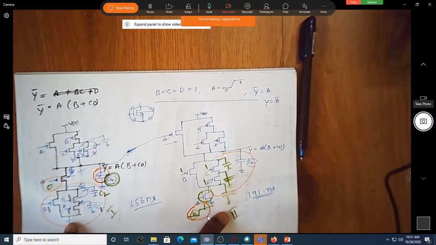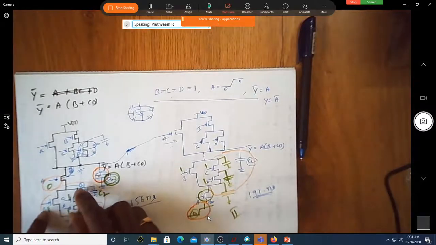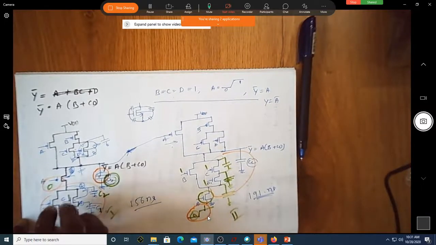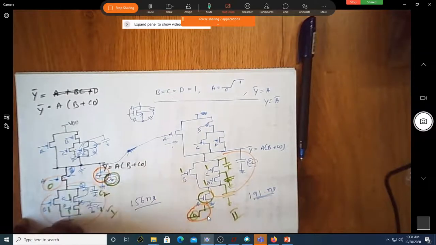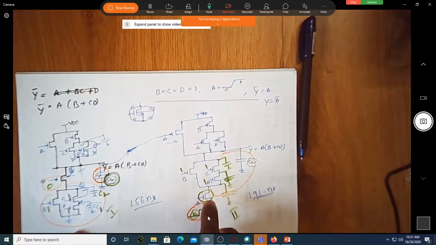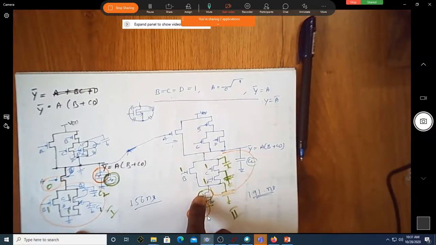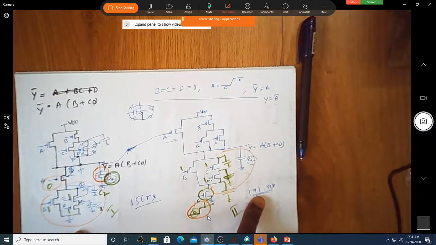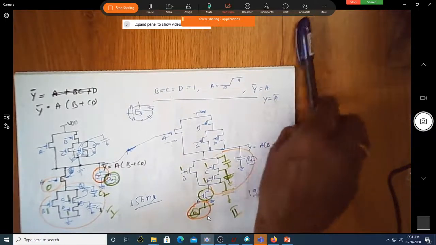It is due to the critical signal decided by the inputs, sir. Because in the first case, since A, B, C, D are already 1, they are able to discharge. In this case, even though it is 1, it does not discharge because this transistor is blocking it from discharging. So that's why it takes more time. Correct? Yes, sir.